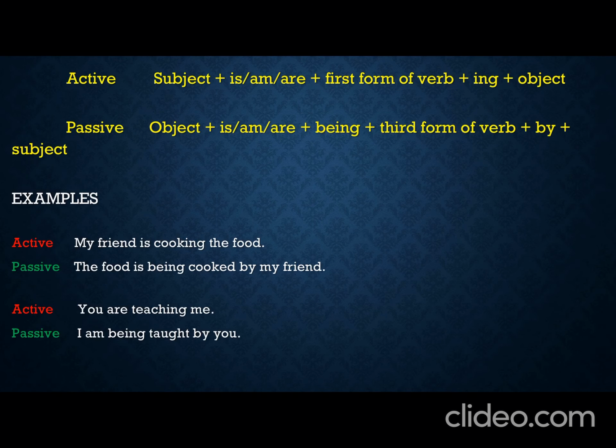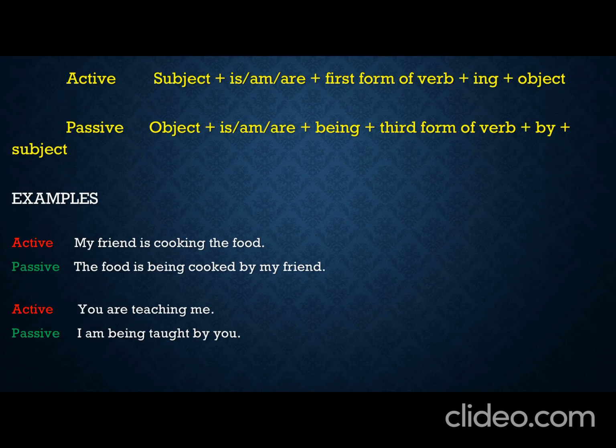So the subject of the active voice becomes the object of the passive voice, and the object of the active voice becomes the subject of the passive voice.